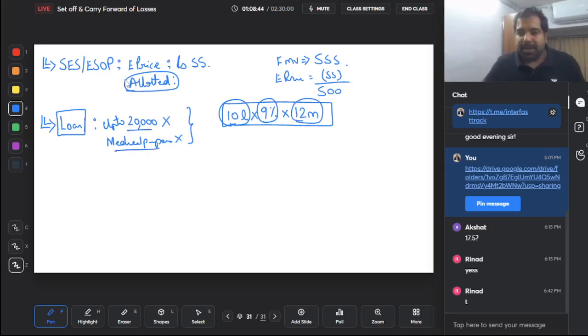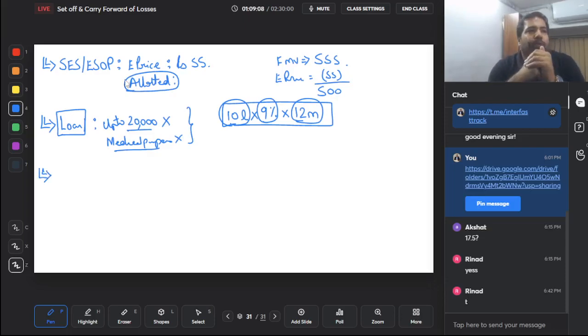But medical purpose, guys, if we give you a 1 lakh rupee loan, no perquisite on it, no. But what if the insurance company gave you 60,000 rupees today on the 17th of August? Then it is your duty by the end of August to pay this amount back to the employer, because he's given you a loan. And if you don't pay, then on the 60,000 rupees from the start of August, you will have to pay interest, and that will be a perquisite.